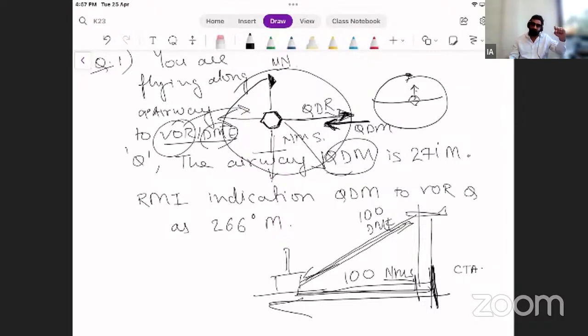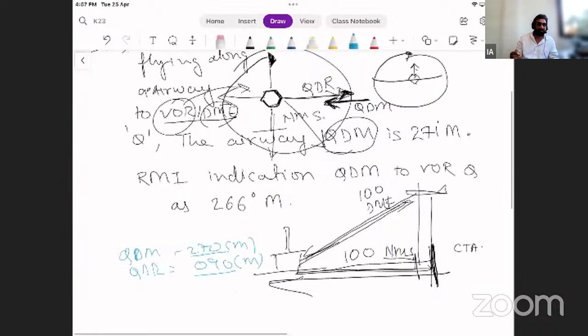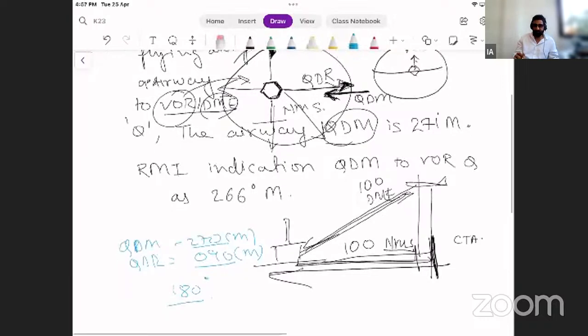If you know what is QDR, the opposite is QDM. If you know what is QDM, the opposite is QDR. So if you are saying the QDM was 270 magnetic, and if you're saying QDR was 090 magnetic, what is the difference between the two? The difference between the two is 180 degrees. And it is a reciprocal of each other, QDM, QDR.